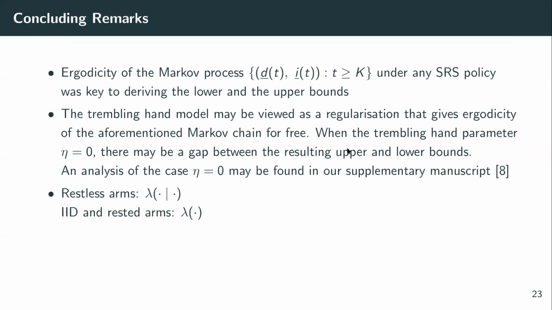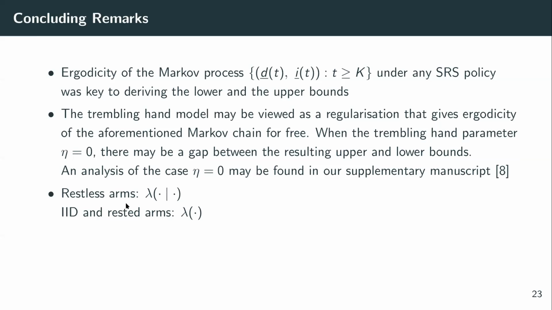In conclusion, it is the ergodicity of the Markov process D_t, I_t that played a key role in our analysis of the upper and the lower bounds, and this was made possible thanks to the trembling hand of the decision maker, which in turn means that the trembling hand parameter eta was strictly positive. When eta is 0, there may not necessarily be such an ergodicity. In fact, it turns out that when eta is greater than 0, this ergodicity is obtained for free. But when eta is equal to 0, such an ergodicity property may not necessarily hold. And we show in our supplementary manuscript that there may be a gap between the resulting upper and the lower bounds for the case when eta equals 0.